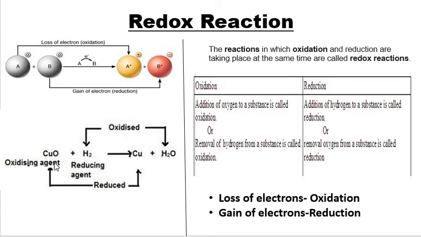That is why I am telling you it is an oxidizing agent. Copper oxide is giving out one oxygen, so copper oxide is the oxidizing agent, whereas hydrogen is taking up one oxygen atom to get oxidized. So hydrogen is the reducing agent.